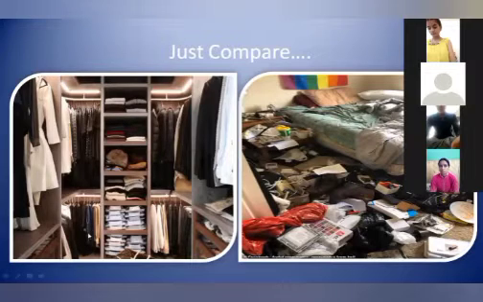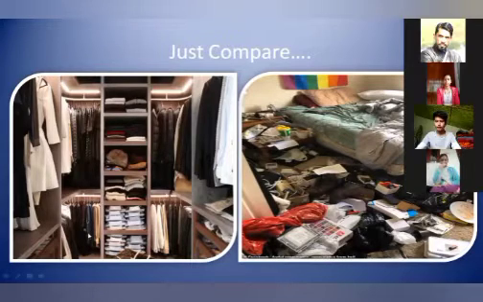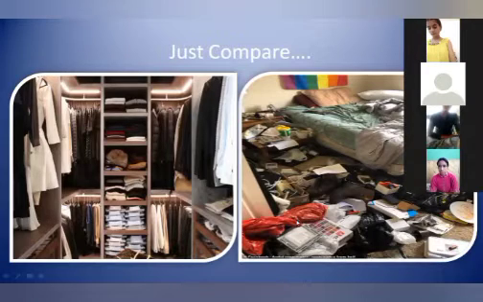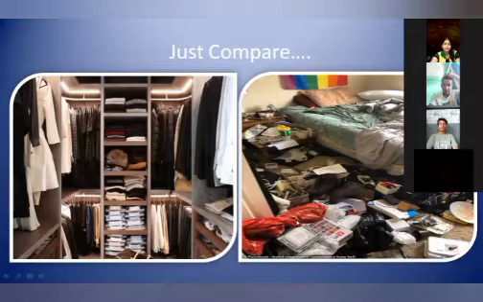It looks messy, right? All things are kept in a haphazard manner. Suppose you want to find one t-shirt. Can you find that t-shirt easily in the second room?